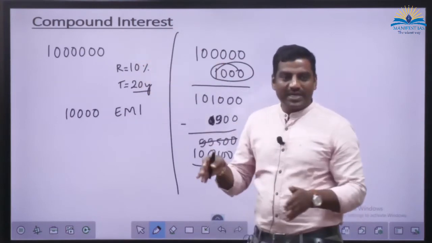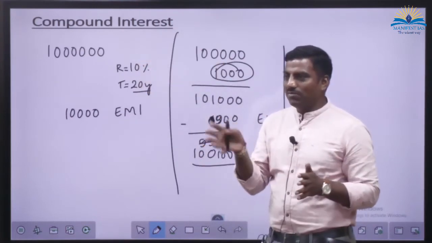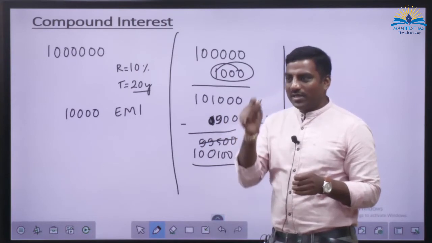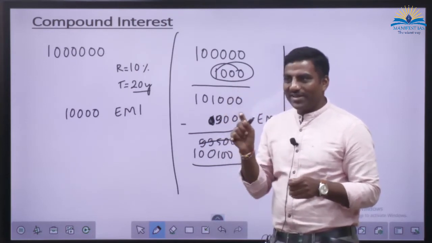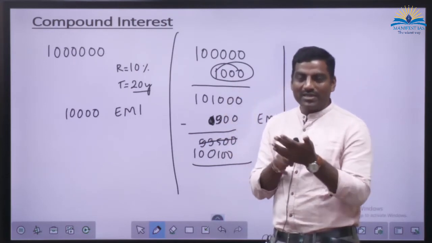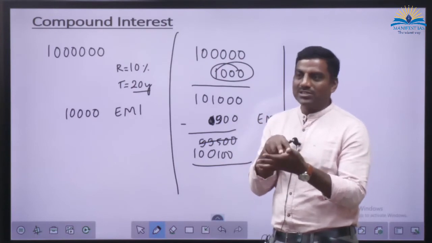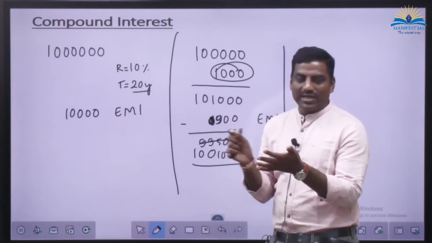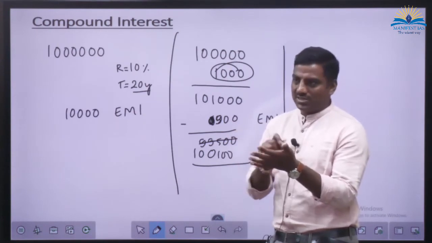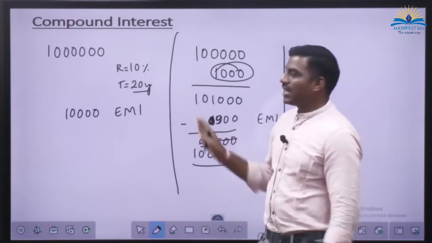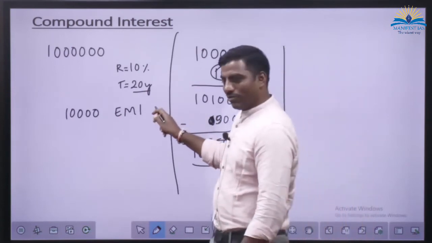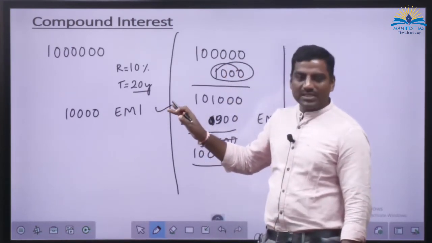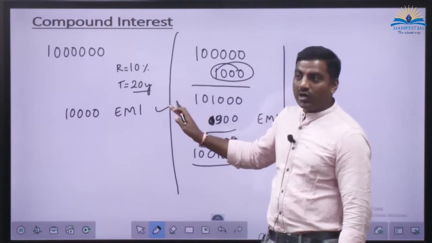In every bank website or even in some agent's website, there will be an EMI calculator. There they will ask you to put the principal, how much you want to take, for how many years. And they will give the rate of interest, or sometimes we can also adjust the rate of interest, and this calculation we get. This is a general, very conservative calculation that you can go ahead with.